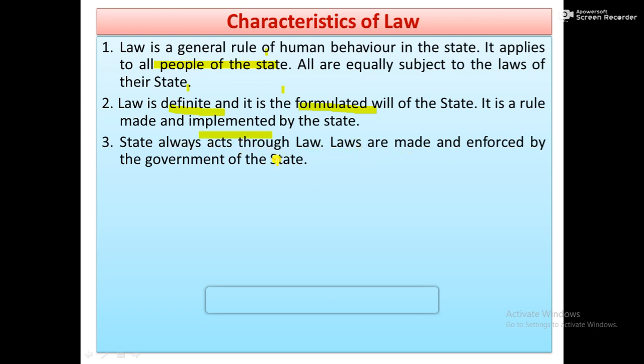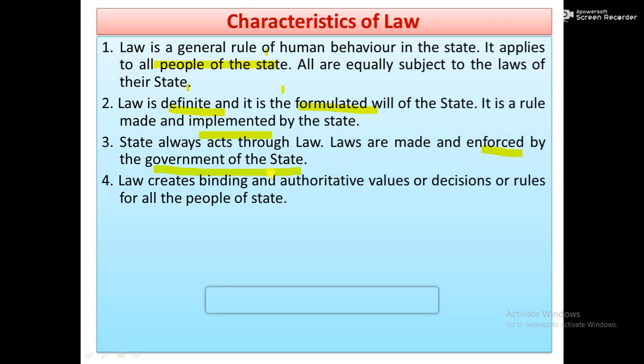Laws are made and enforced by the government of the state. So who made the laws? Obviously, the government. The legislative body of the government makes the laws and they are enforced by the executive branch of the government. Clear? Law creates binding and authoritative values or decisions or rules for all people.